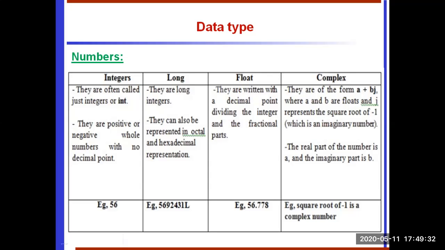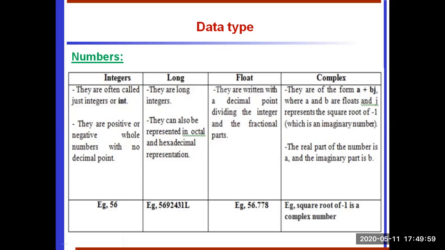The last one is complex. This is a special feature of Python. They are of the form a plus bj. So we have to add the real and imaginary parts, where a and b are floats and j represents the square root of -1, which is the imaginary number. The real part of the number is a and the imaginary part of the number is b.